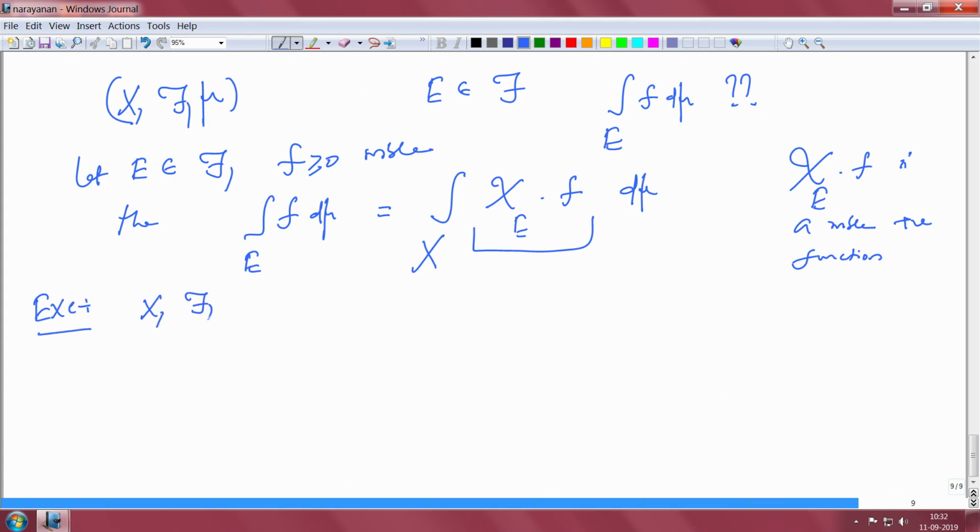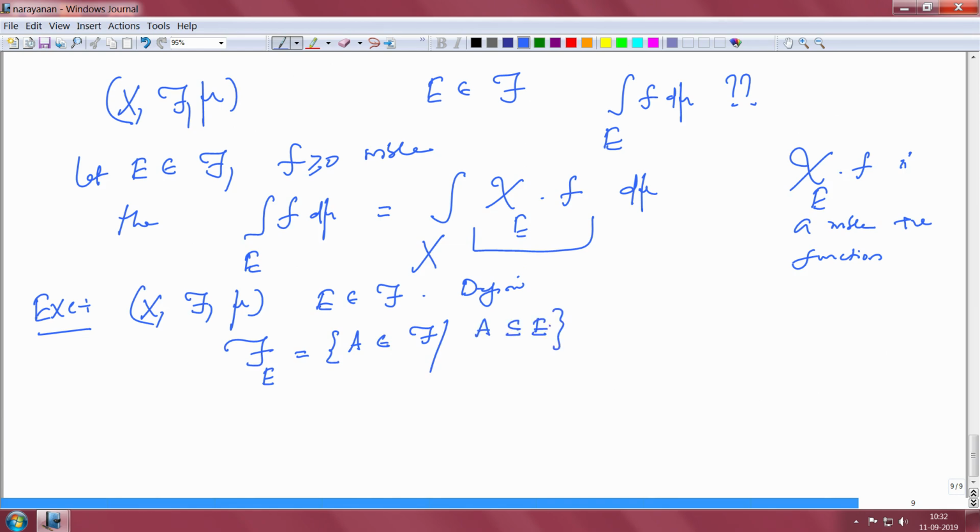You take X, F, mu, and let us take some set E in script F. Define the following sigma algebra, script F sub E. This is the collection of all sets in script F which are contained in E. Now it is like the whole space is E; we are not going out of E, we look at all subsets of E which are measurable.